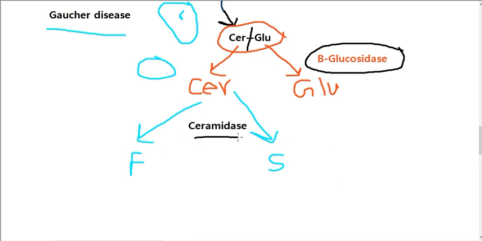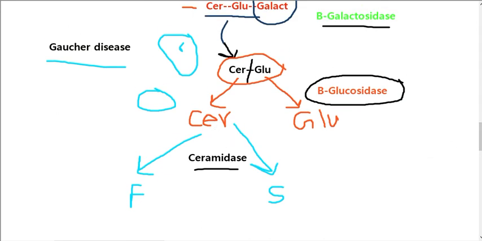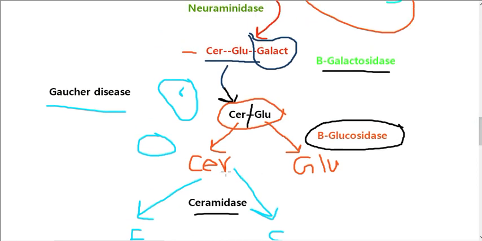Now I am going to revise the whole lecture in the reverse process. First, what happens in our system? Fatty acid and sphingosine combine with each other to form ceramide. Then what will happen? This ceramide is connected at carbon 1 with glucose to form glycosphingolipid, and for ceramide and glucose to undergo further breakdown, we need beta glucosidase.